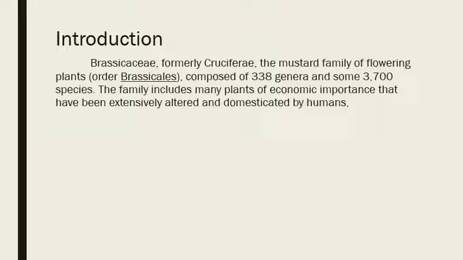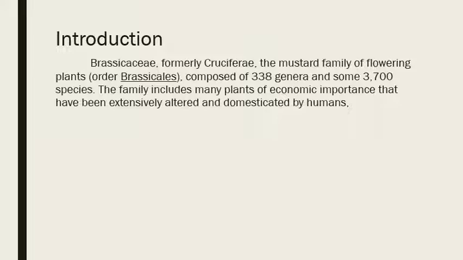It includes many plants of economic importance that have been extensively altered and domesticated by humans. This family includes a number of agricultural crops, such as radish and white mustard.